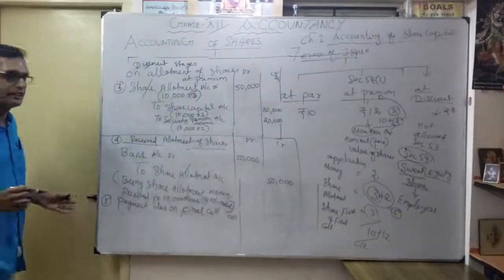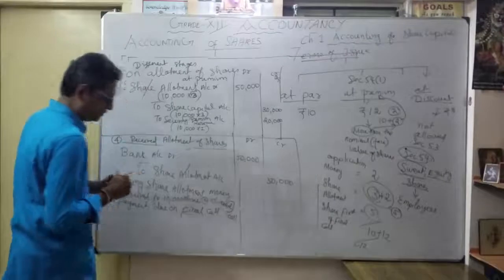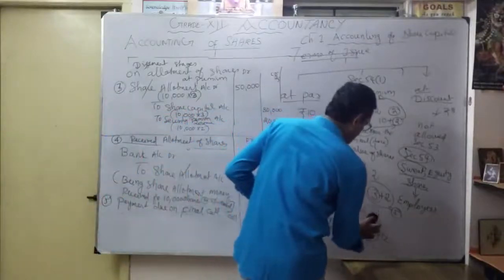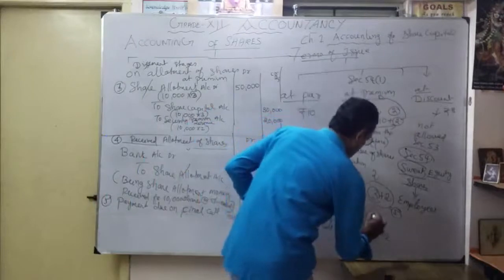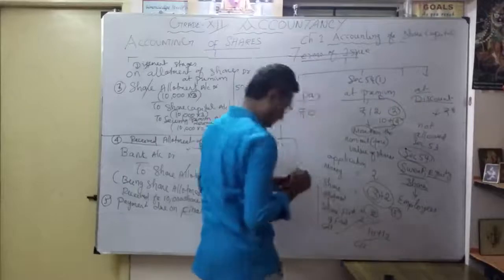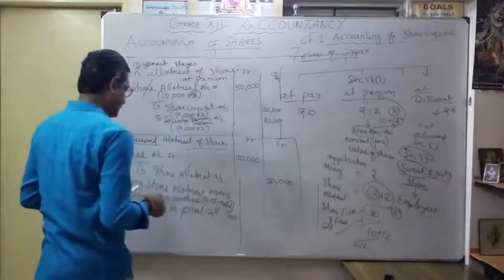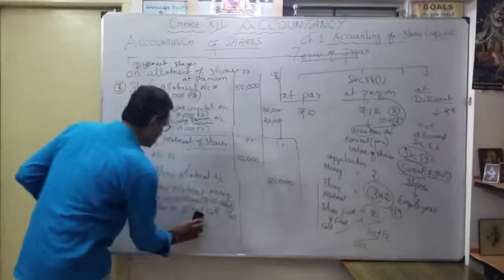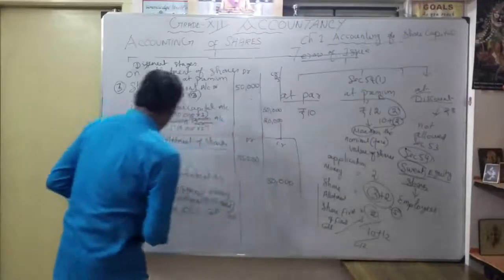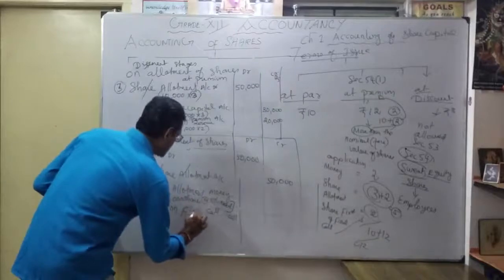So here what is the entry? Or first call. So here we can make another two brackets. For example, I will make it first call, here 2 rupees, then my final call here 3 rupees. So I consider it first call. Payment due on first call. Okay, that is better for understanding. So payment due on first call.